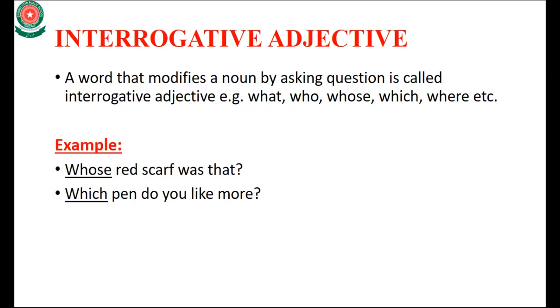Example: whose red scarf was that? So you see that at the end of this sentence there is a question mark, so it is clear that this is an interrogative sentence. And in this sentence, whose describes and modifies a noun, red scarf.